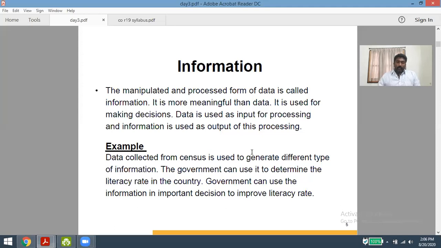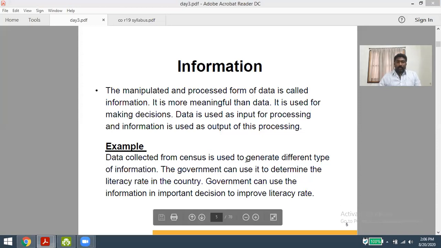So data coming to the information example. The data is collected for the census. As a government, I will collect all the census information from all the people around India or around the country. This information can be used later for finding the literacy rate in the country as well as the total number of people in the state or in a region, or the number of men and women, etc. So this is called information.